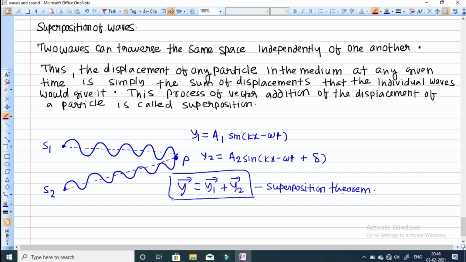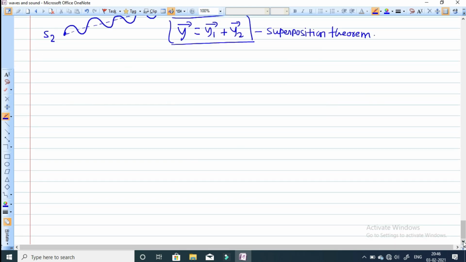Now we will move to interference. Interference is nothing but the superposition of two waves. So now we are moving to the new topic, interference.